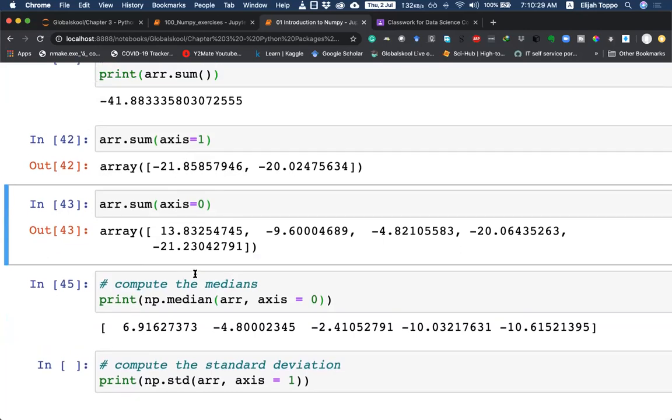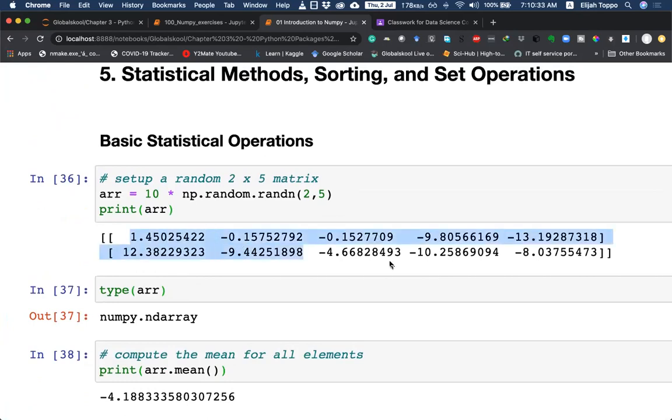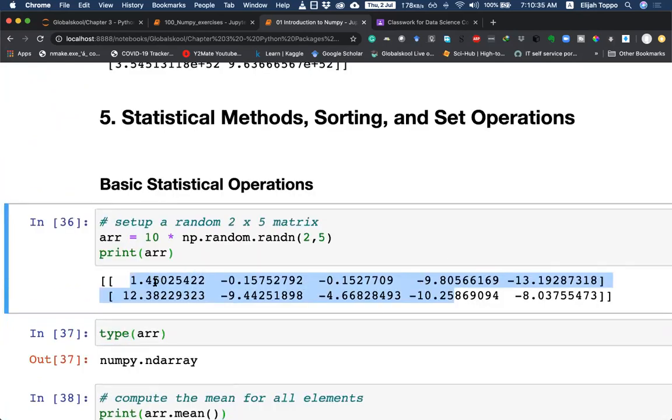Median is when I take all the numbers and I sort them in an order. So let's say, what is the median for the first row? If I sort them in order, these are 5 elements. The third element will be the median. So the lowest number would be minus 13. Then next is minus 9. Then we have minus 0.75, minus 0.27, and then this one. So because of this, I think this one would be the median here.